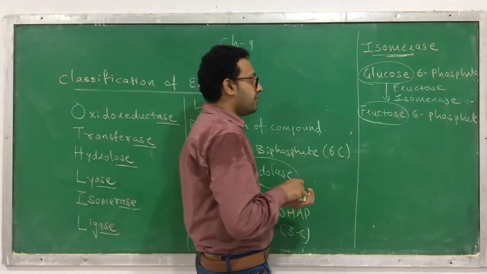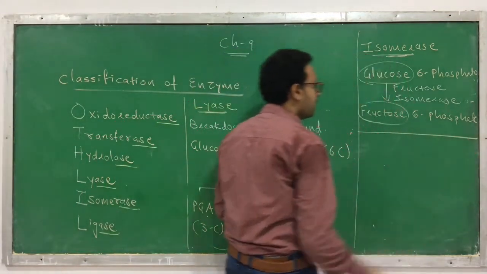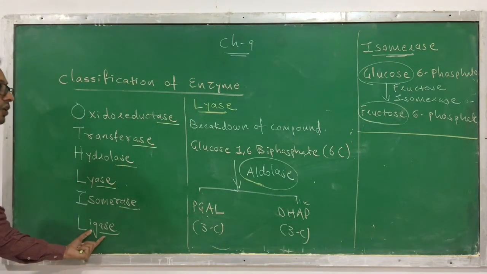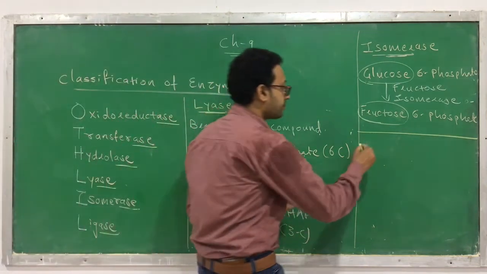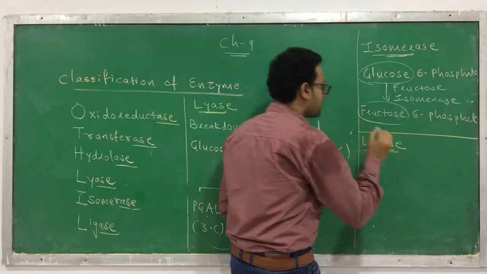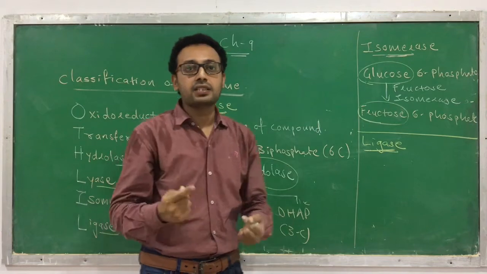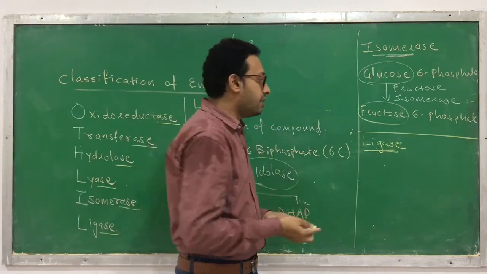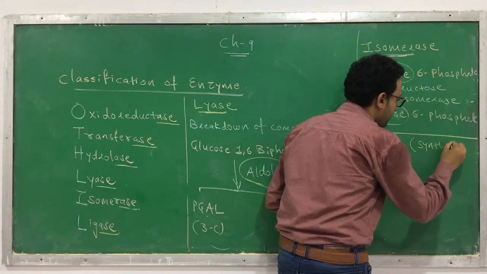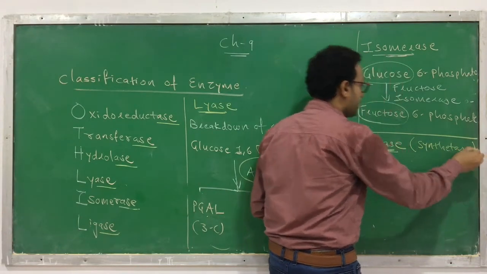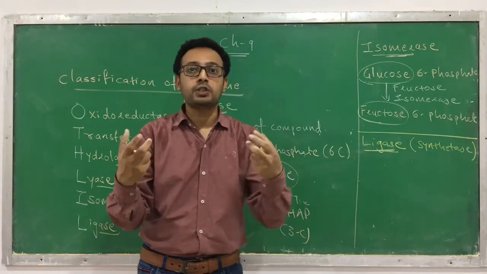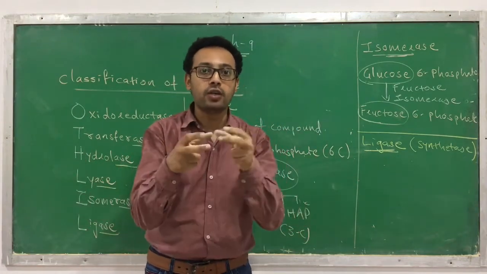Now we are moving ahead with the next category of enzyme, and it is the last category. This is called ligase. This kind of enzyme can also be called synthetase, because they are responsible for synthesis, for joining two molecules.